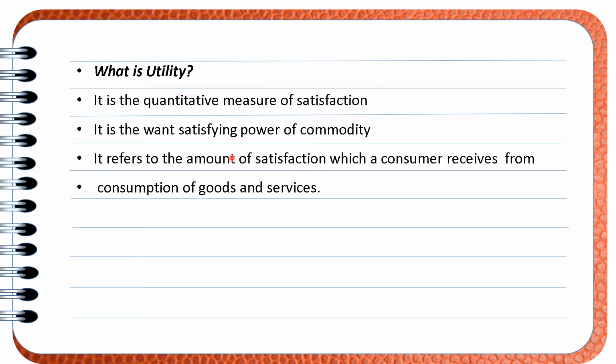We purchase a pencil. Why do we need a pencil and why are we purchasing it? Because the pencil is needed by us. Why? Because with the help of the pencil we can prepare notes. So the pencil has utility for us. Why? Because with the use of the pencil we can write. So anything which has importance to us has utility.